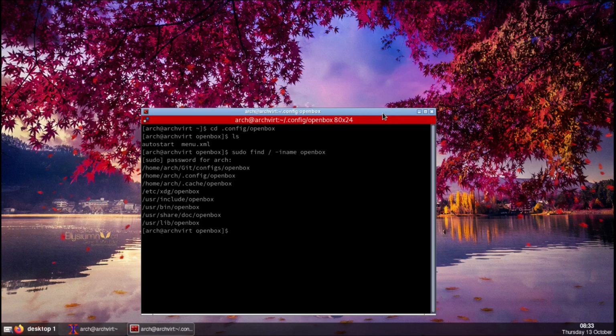Okay, now this is one way to do it. You can go and check through all of these directories. If you find it, good for you, but it is gonna take time. But the name of the file, we're gonna just type in the name of the file and let find do its thing. rc.xml, that is the default configuration file for OpenBox that will be present on your system.